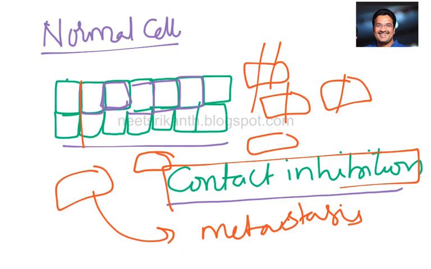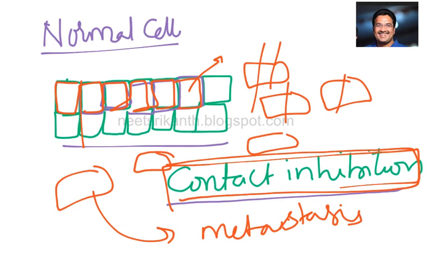Let me say it once again: normal cells, as long as they have physical contact between them, have no possibility of uncontrolled division and no possibility of cell mobility. That procedure in general is called contact inhibition.